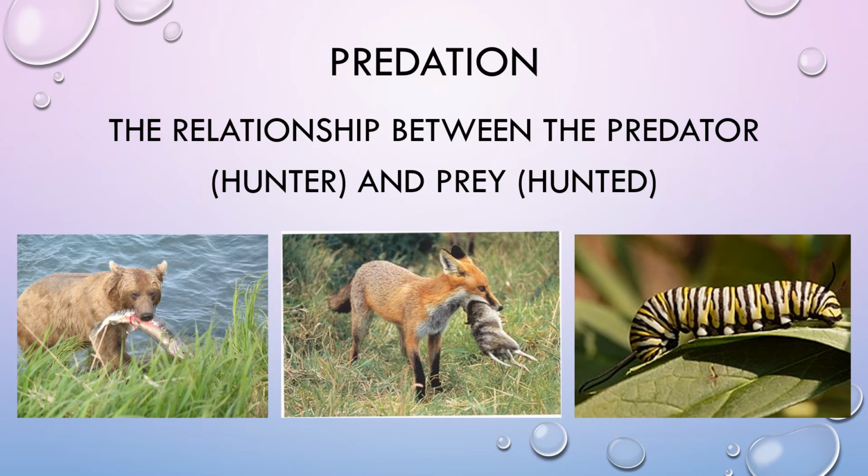Predation. Predation is the relationship between the predator and the prey. It was originally thought that predation only applies to animals eating other animals, but it was recently shared that animals that eat plants can also be considered predation because the plants get eaten by the grazing animals.